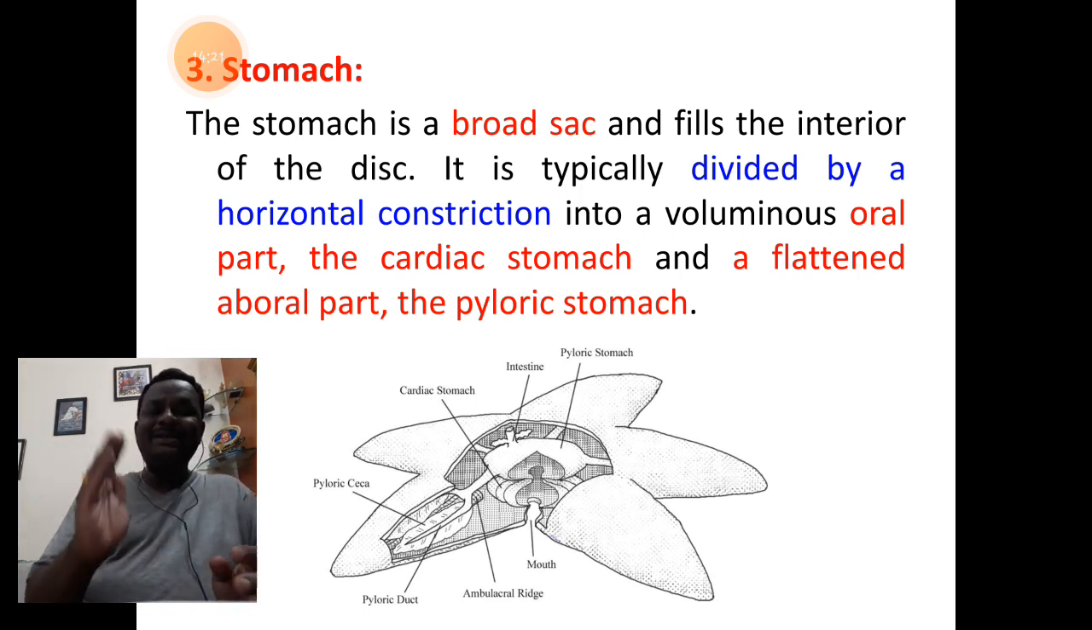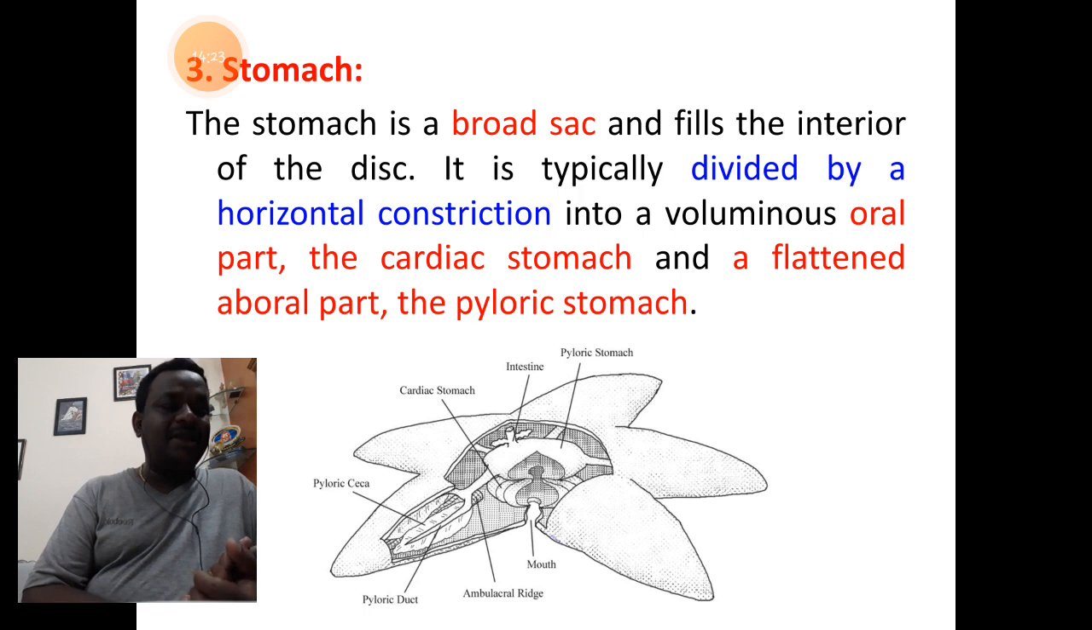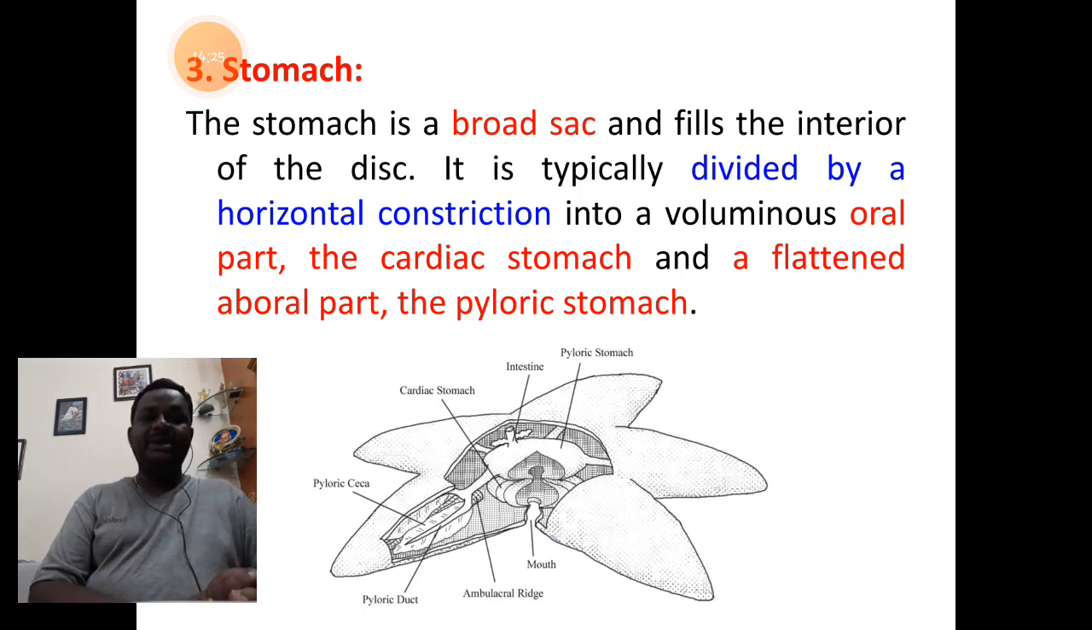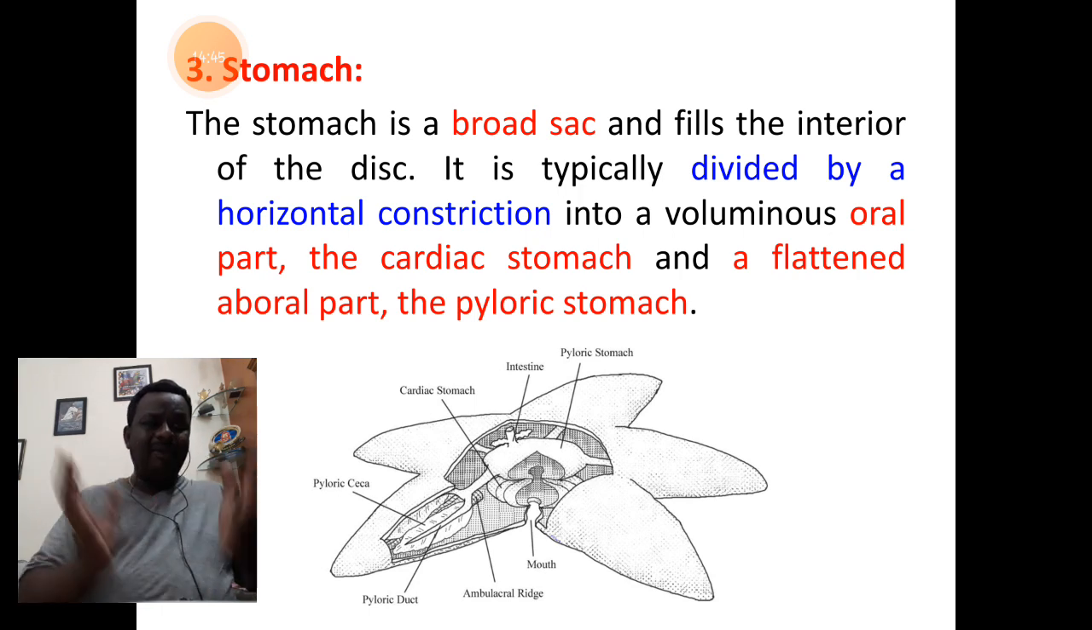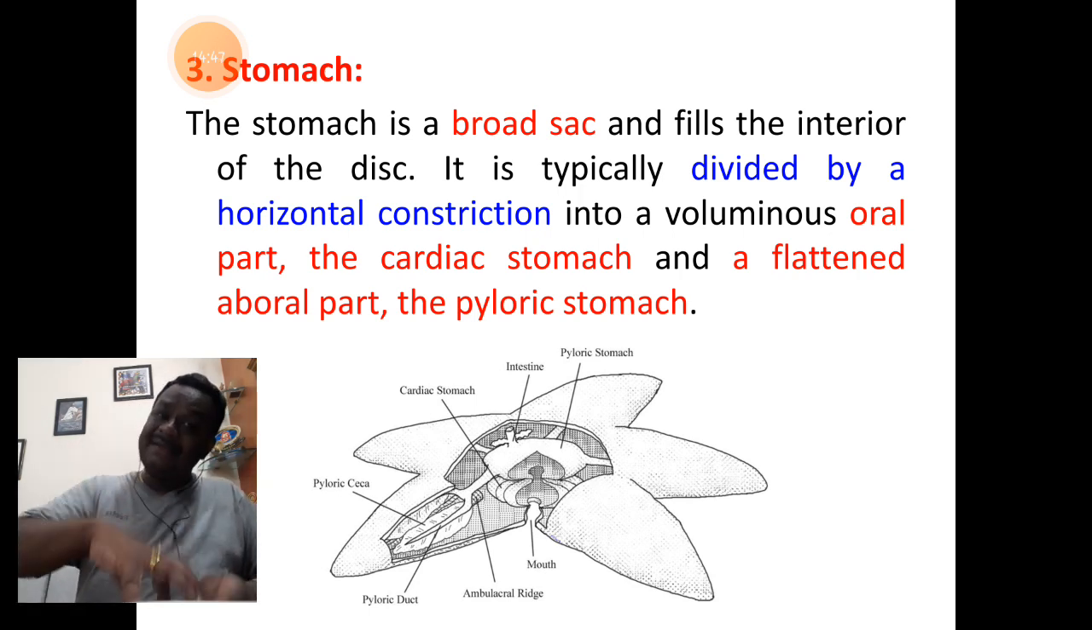Now, part number 3 is the stomach. Students, remember, the structure of the stomach is very complex. It's a very complicated part. The stomach is a spacious sac-like part in the central disc.